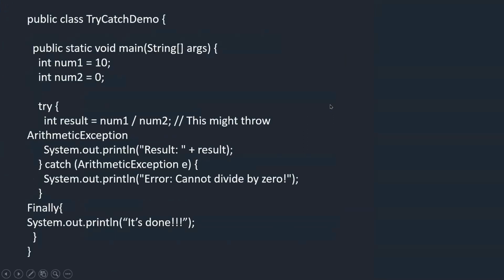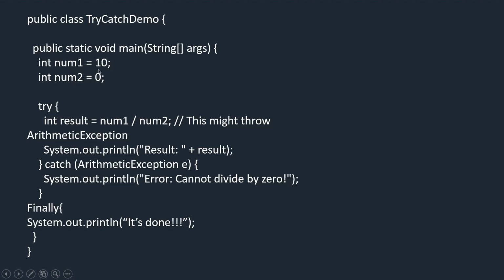Now let us see a piece of code which will give a demo for the try, catch and finally blocks. Here we are taking a class called TryCatchDemo, and two integer variables, num1 and num2, with values 10 and 0. Now we are dividing both numbers.